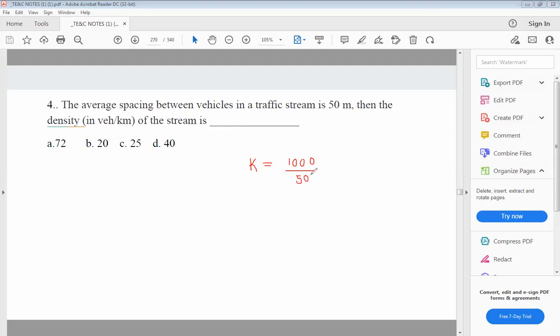So you will get the density as 20 vehicles per kilometer. Okay.